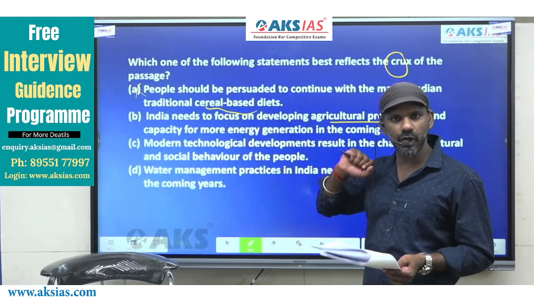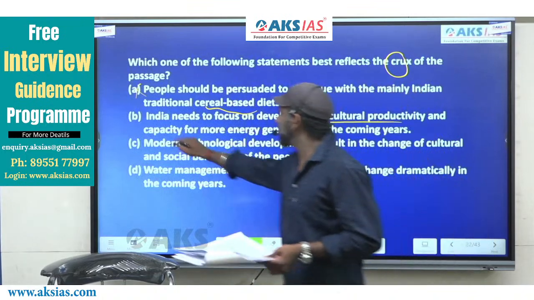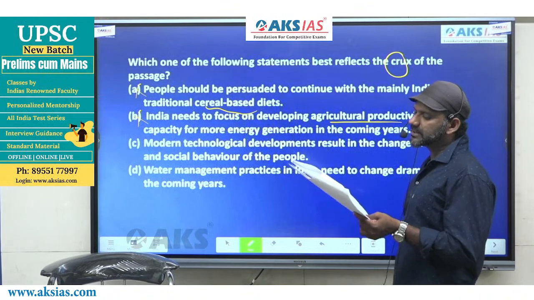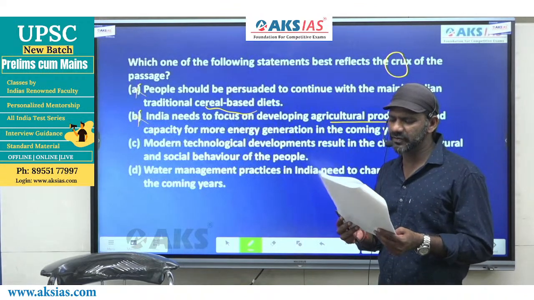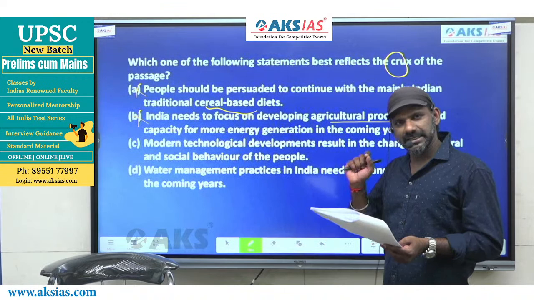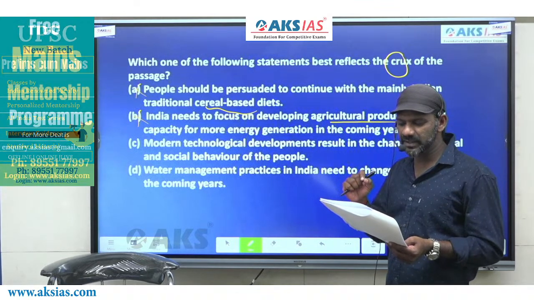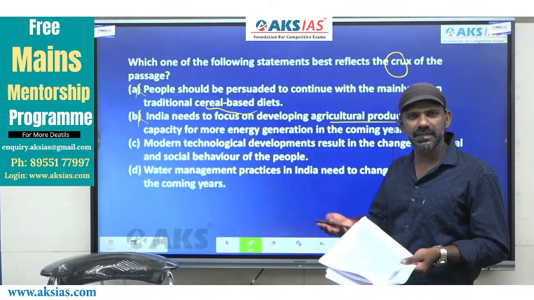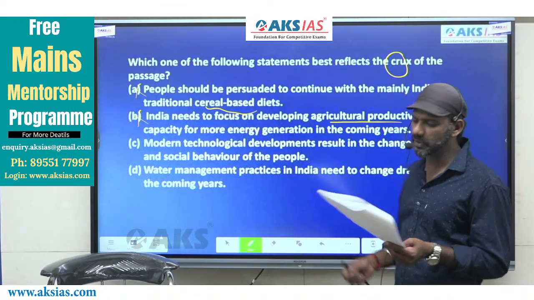This idea is not talked about in the paragraph, right? So B is eliminated. Come to C. Modern technological developments result in the change of cultural and social behavior of the people. The cultural or social behavior of the people is not a part of the paragraph. What changes have taken place in their life is talked about.